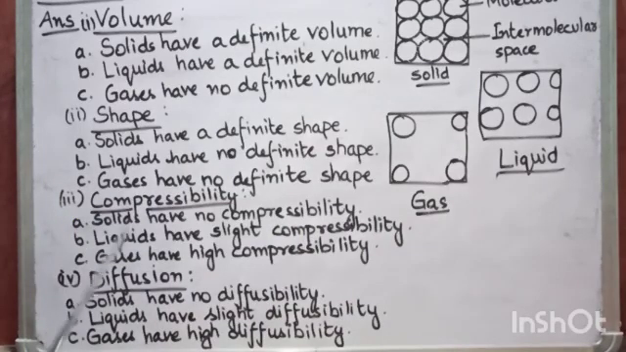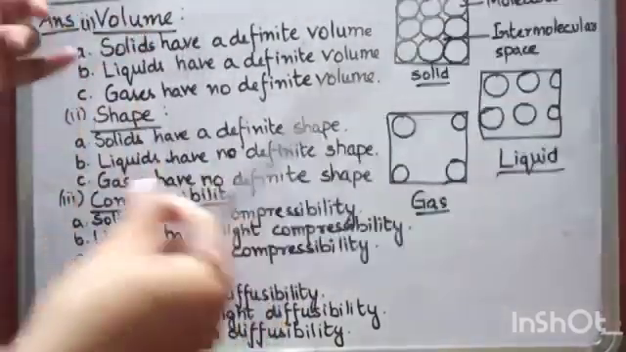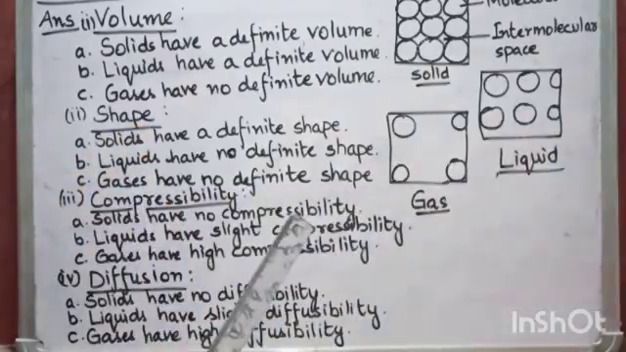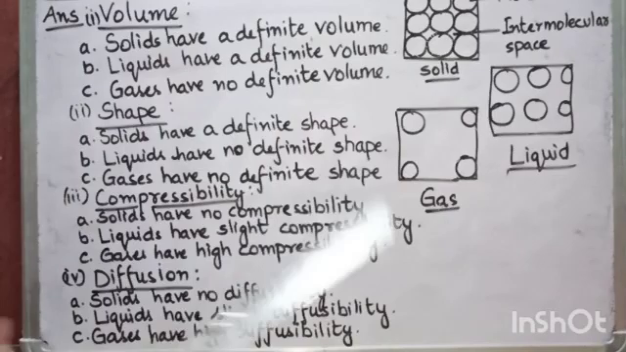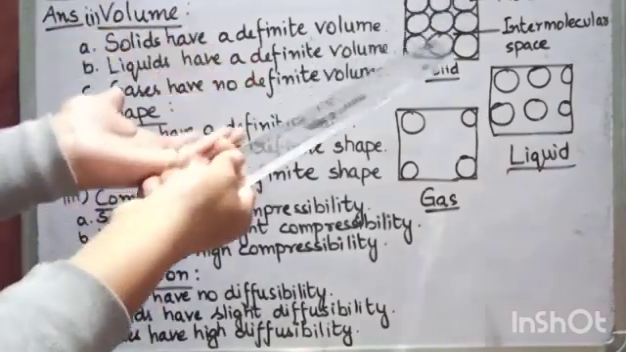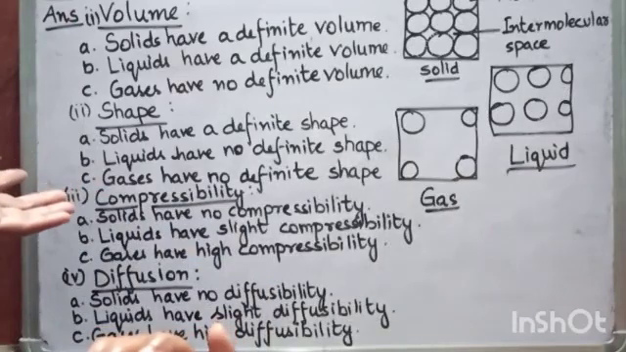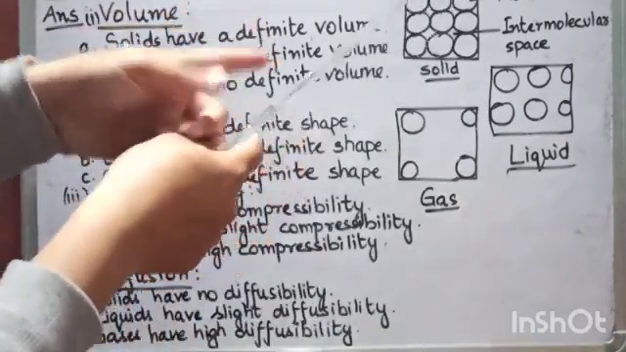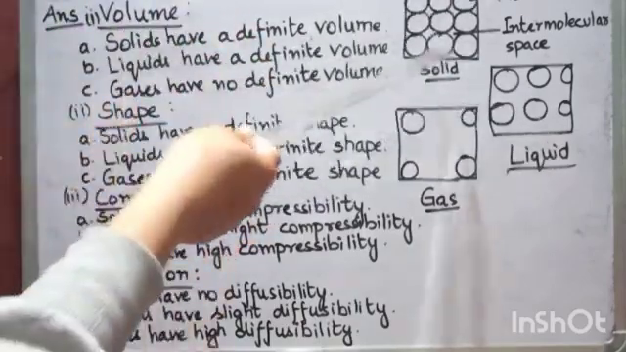Now comes diffusion. Now what is diffusion? Diffusion is the intermingling of two different particles of two different substances. Now in solids, since you can see there is no intermolecular space, they do not have any diffusibility. There is no movement of particles or very little movement of particles in solids.